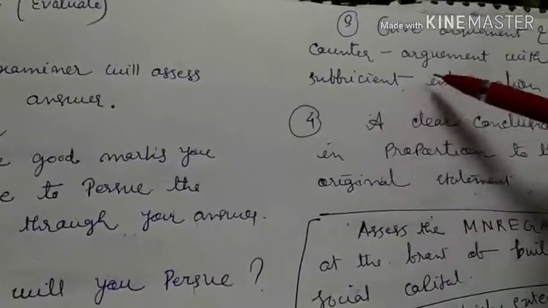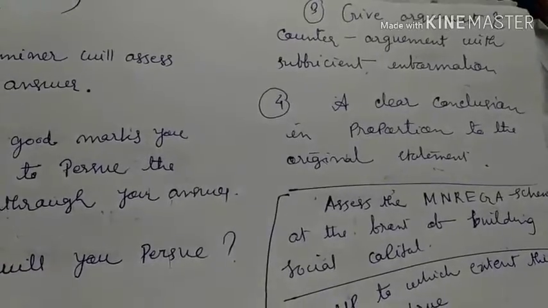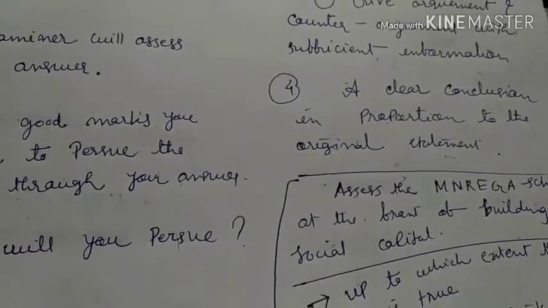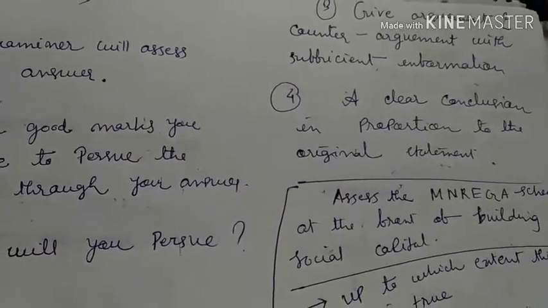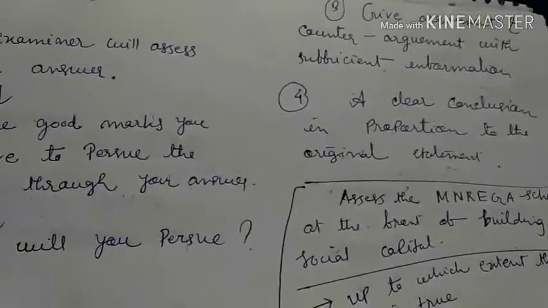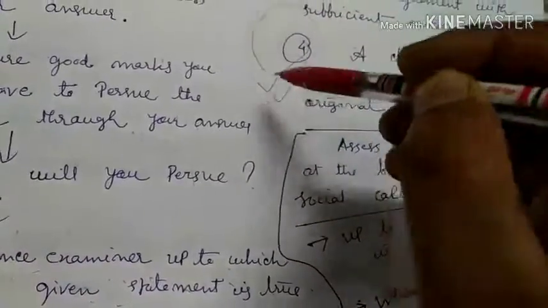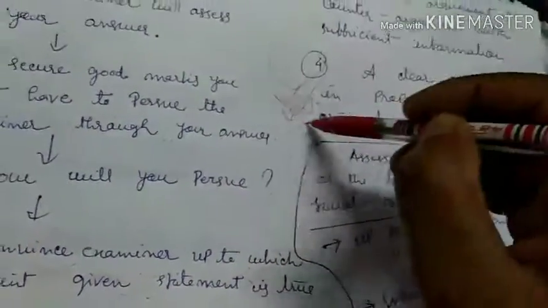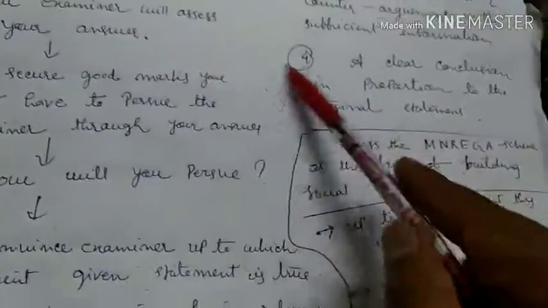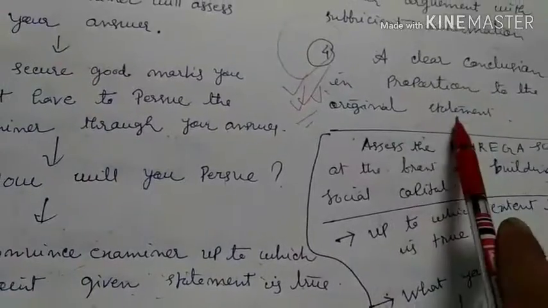Then what you have to do, give argument and counter argument with sufficient information. You have to keep both sides. Always keep in mind that in analyze, discuss, in almost all of the directives, you have to show both sides. Right, arguments and counter arguments. Then one of the most important, very important aspects of assess is a clear conclusion in proportion to the original statement.